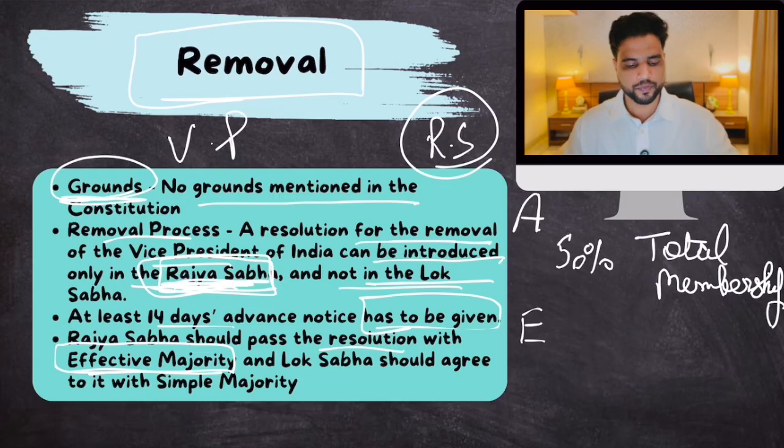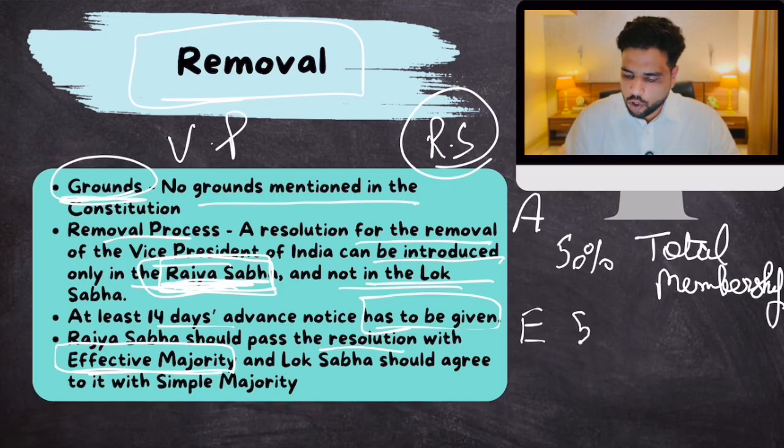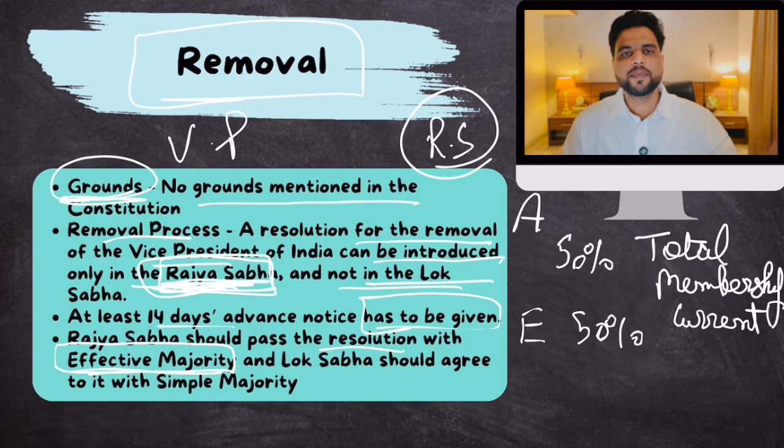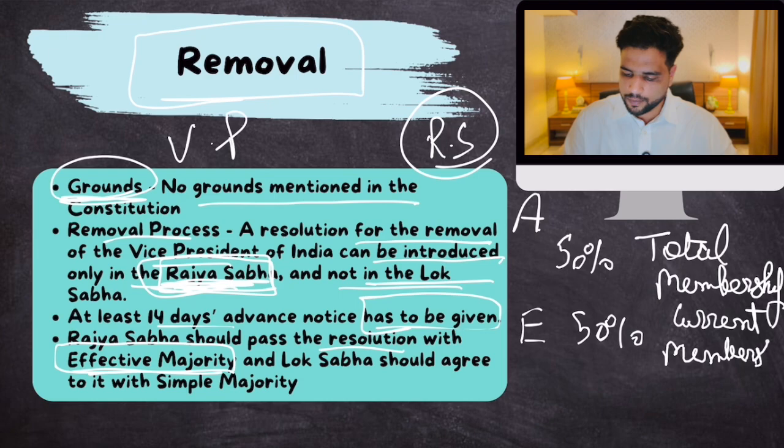Then effective. Let's suppose Rajya Sabha has 250 members, but 10 members resigned, and today Rajya Sabha has 240 members. So effective majority means 50% of the current membership. Subtract the 10 vacant seats. Current membership. This is effective majority.